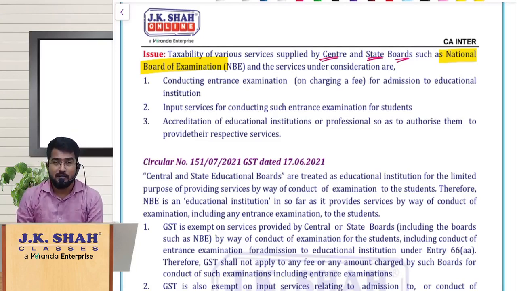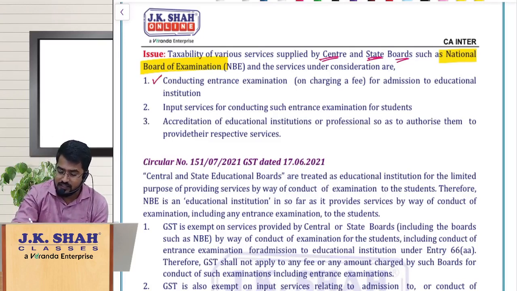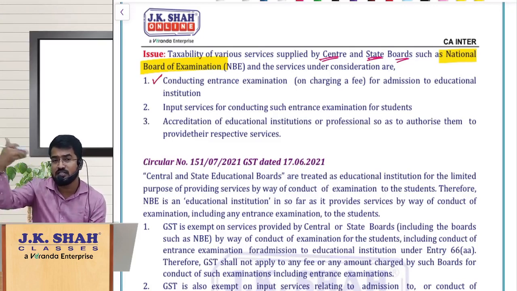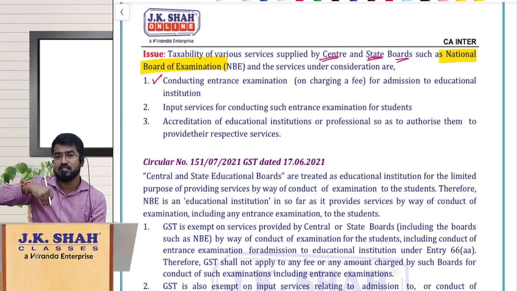For the limited purpose of conducting the examination for admission into any educational institutions, we will treat this type of boards as educational institution only for the purpose of conducting the exams. So the doubt regarding these boards conducting the exams, and for conducting the exams they collect some consideration, this is their output service. For conducting the exams they take some consideration, exam application fees, etc., from the students.